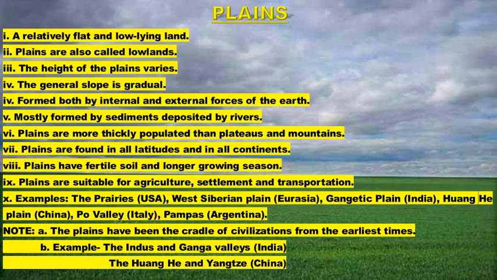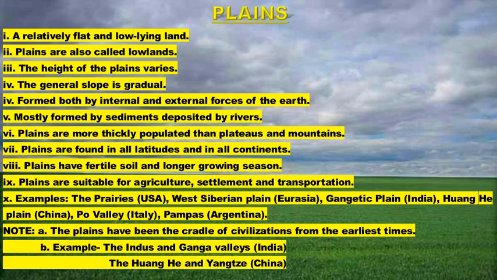And most of the plains are formed by sediments deposited by rivers. The rivers carry stones, sand, and silt. When the speed of the river is reduced, it deposits these materials in the valleys, and this is how plains are formed. So, some plains are extremely flat, while others may be slightly rolling or undulating.